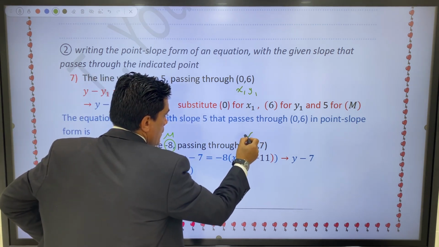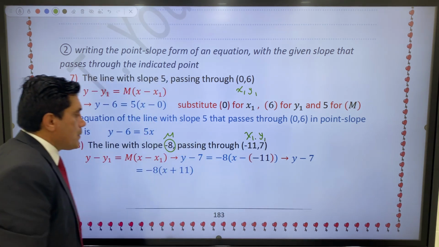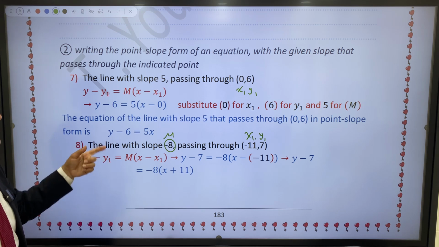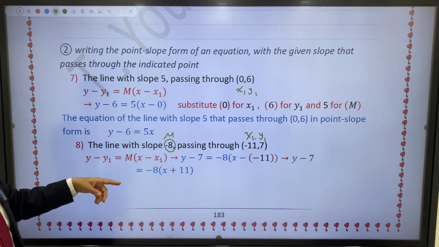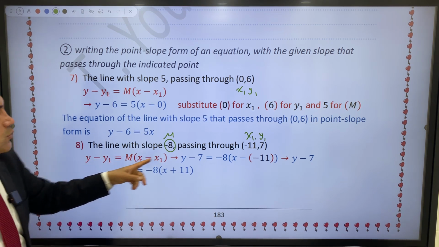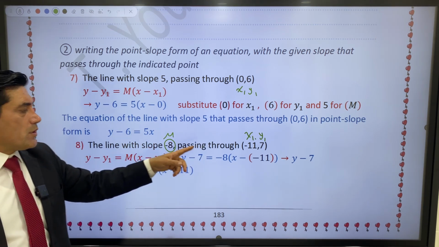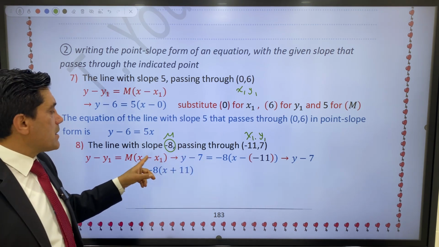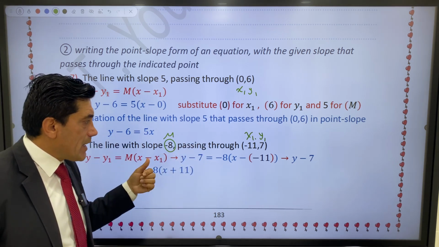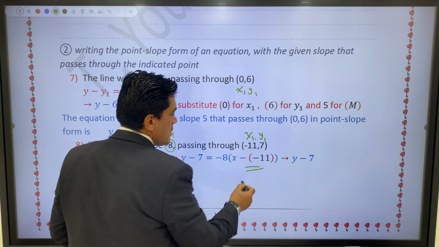x1 is negative 11, y1 is 7. So write the form y minus y1. Which form? The slope-point form, because it's a required question. So y minus y1 equals m bracket x minus x1. y1 is 7, m is negative 8, so y minus 7 equals negative 8 bracket x minus x1. x1 is negative 11, so x minus negative 11, which is positive.